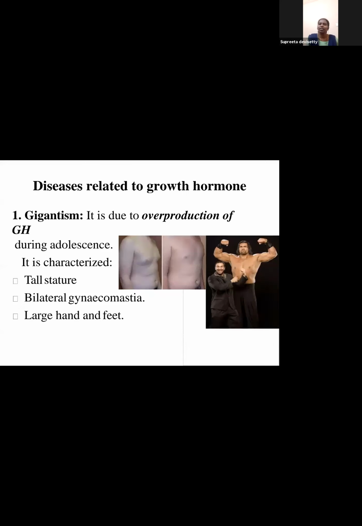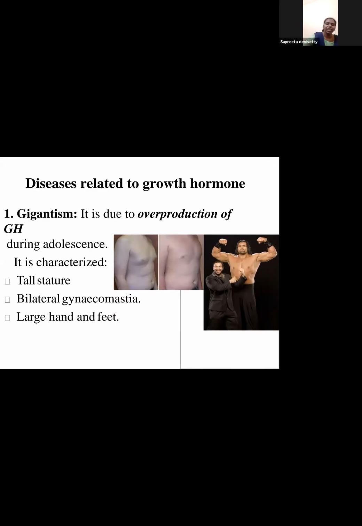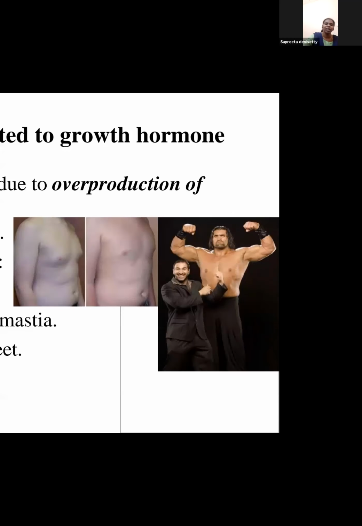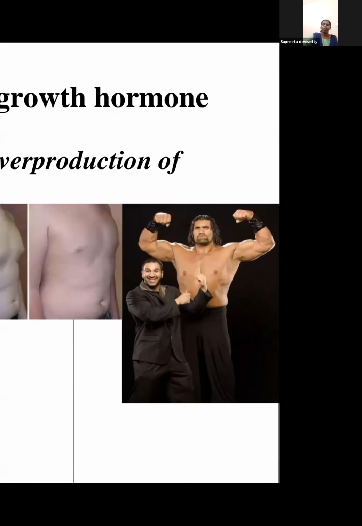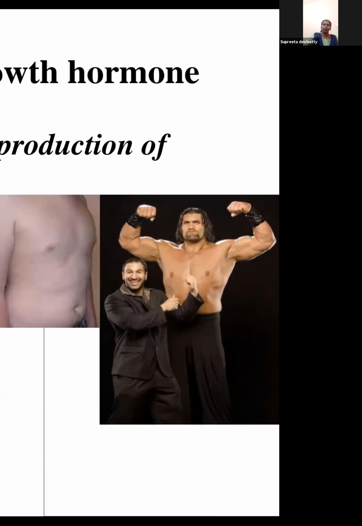Now, diseases in relation to growth hormone. I will just run past these slides; it is for your information. Gigantism is due to overproduction of GH. The person is extremely tall and fat. You can see this comparative image.